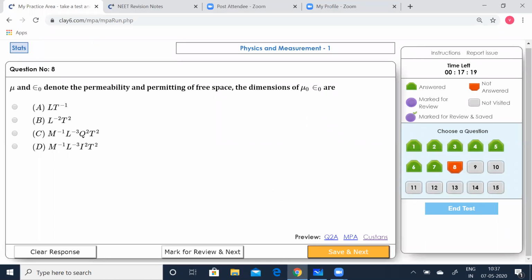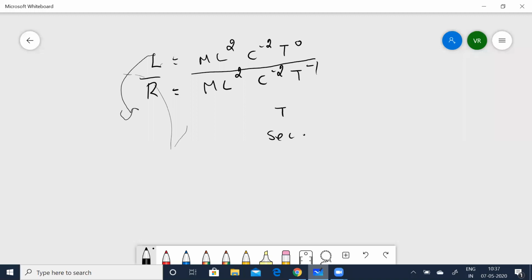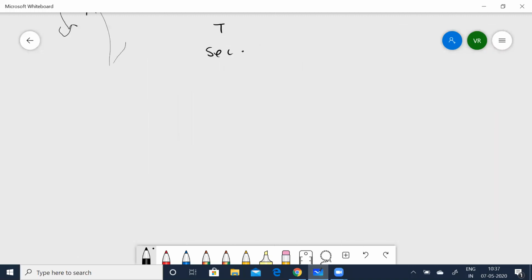Mu 0 and epsilon 0 denote the permeability and permittivity of free space. The dimension of mu 0 epsilon 0 is what? Now, you know, 1 by root of mu 0 epsilon 0 is equal to C. Let me square it so that I can get rid of the square root.